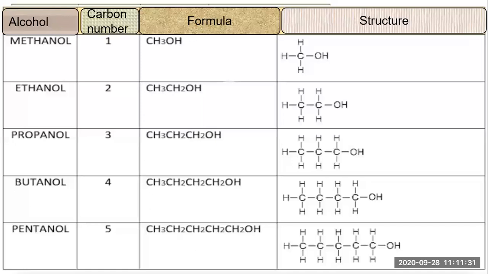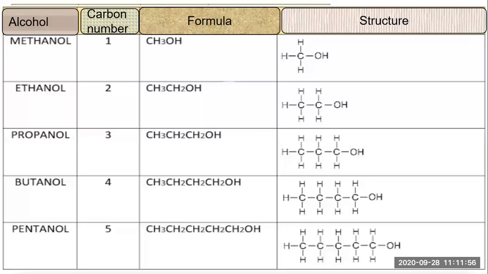So here you can see the structure is also given, how you can write it. Then for ethanol also, ethane means 2 carbon. So here for 2 carbon, you just have to remove 1 hydrogen. If you are writing ethane, then CH3 will come. And if you remove 1 hydrogen and replace it with OH, then you will get ethanol.